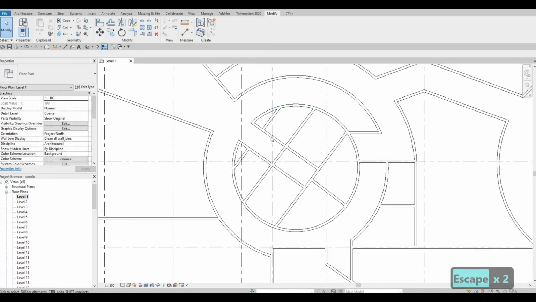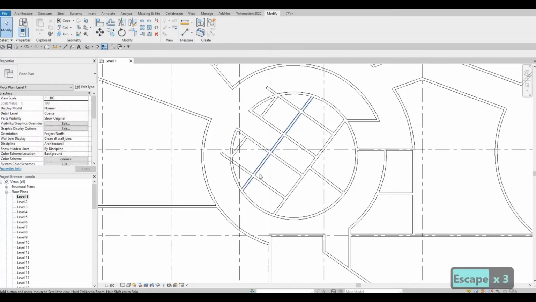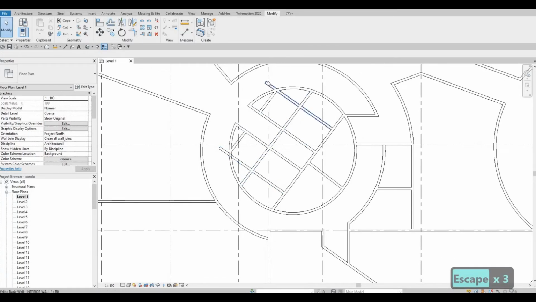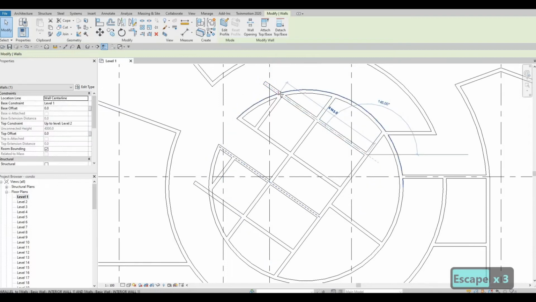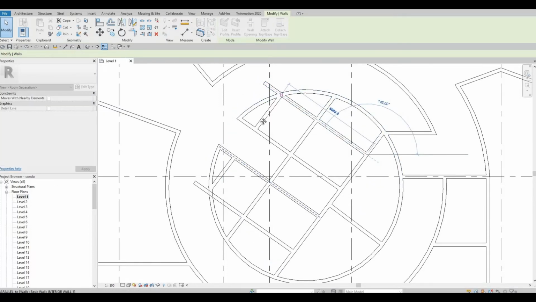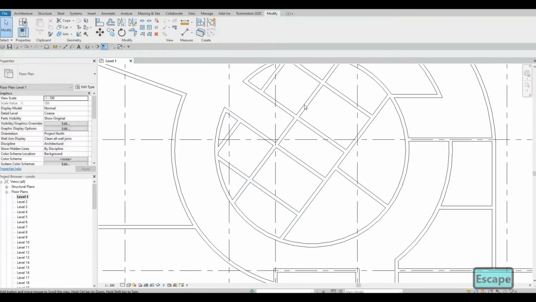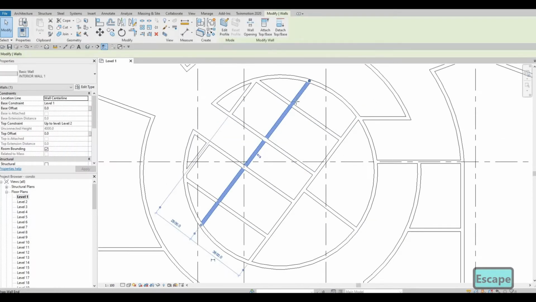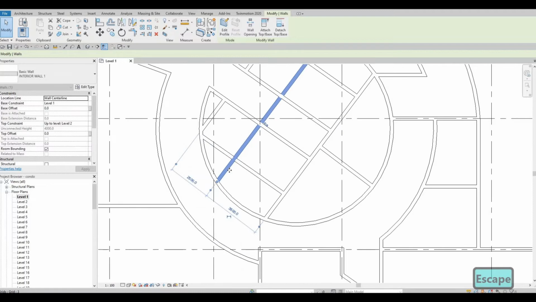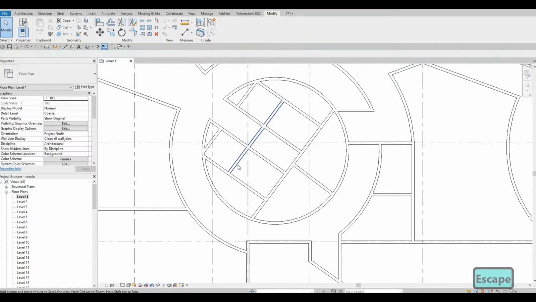And then let's just add an offset here as well, 2500. And then here as well. Pull this back like that, and like this as well. And then from here, just pull this back. That's for the back and service for the elevator.